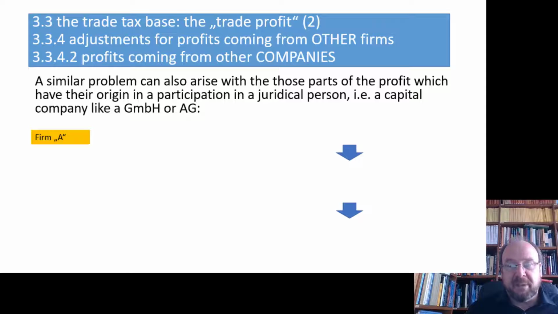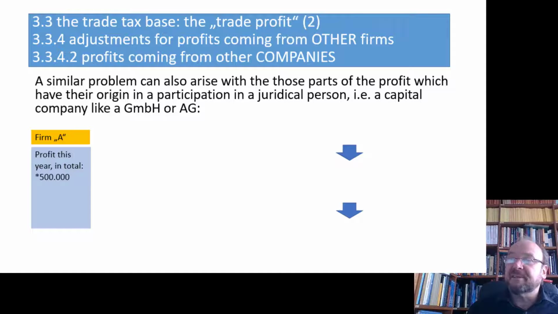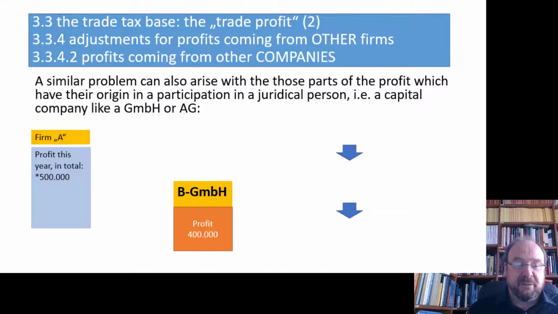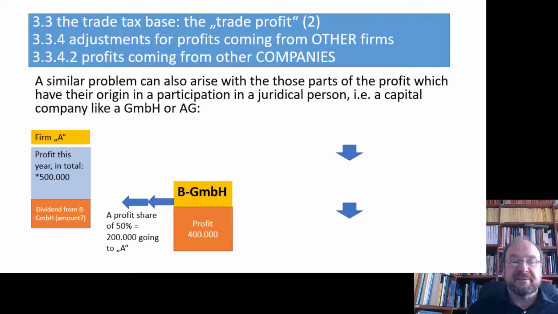Now we have again firm A, let's say sole trader or what else. This firm reports for this year a profit of 500,000. Now there is another firm, this is B GmbH, and let's say B GmbH is again somewhere in Munich. Now B GmbH made a profit of 400,000 and B GmbH decided to pay out the whole amount as a dividend, and so A got a share of 50%, so 200,000. 200,000 dividend went to A.